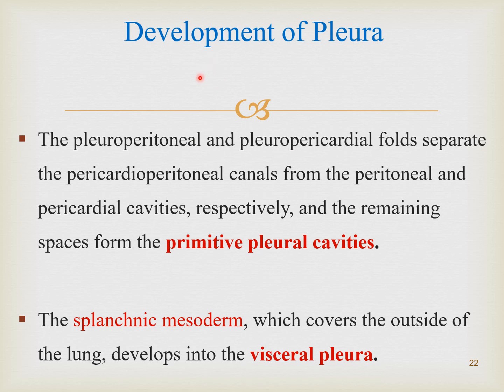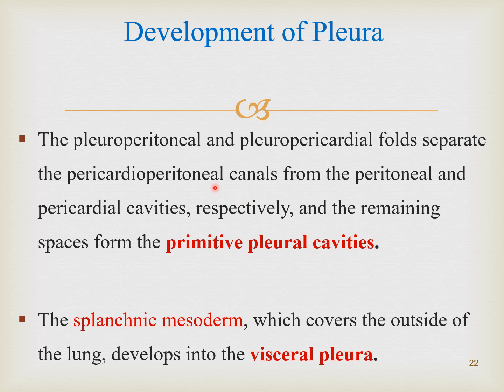Now, development of the pleura, or the covering of the lungs. As we have discussed, the pleuroperitoneal and pleuropericardial folds separate the pericardio-peritoneal canal from the peritoneal and pericardial cavities respectively, and the remaining spaces form the primitive pleural cavities. You will see these two folds in more detail in the lecture on development of the body cavities.